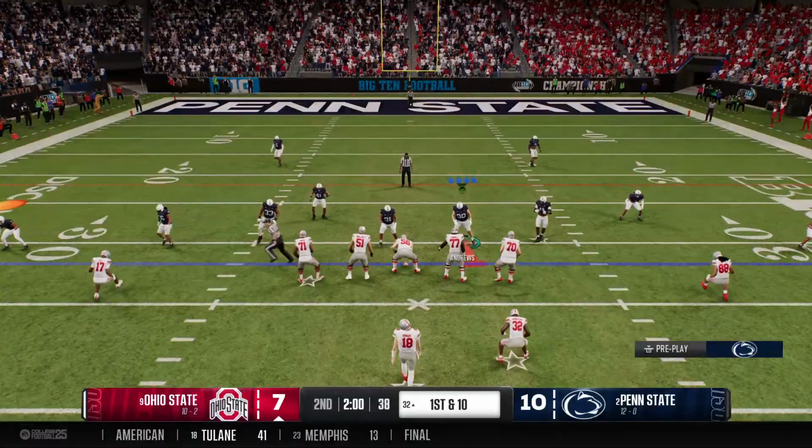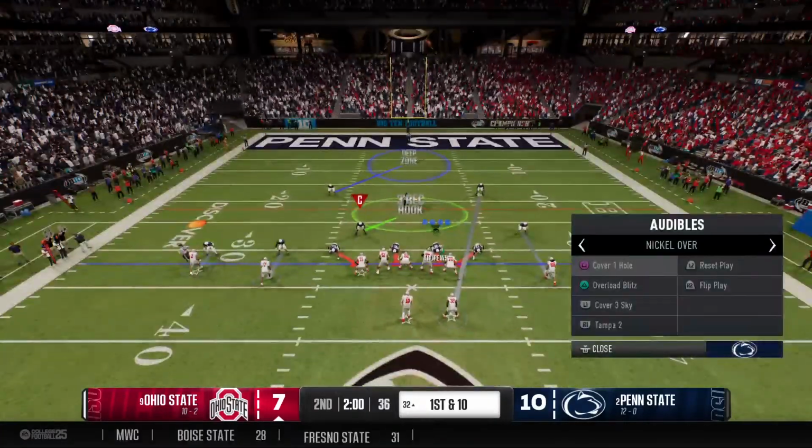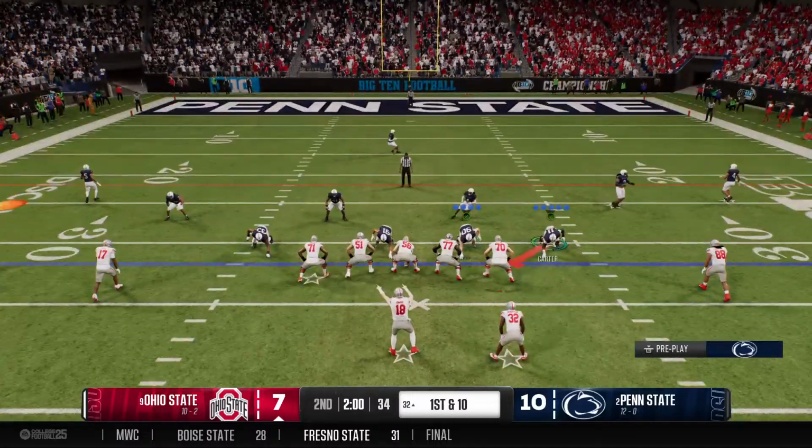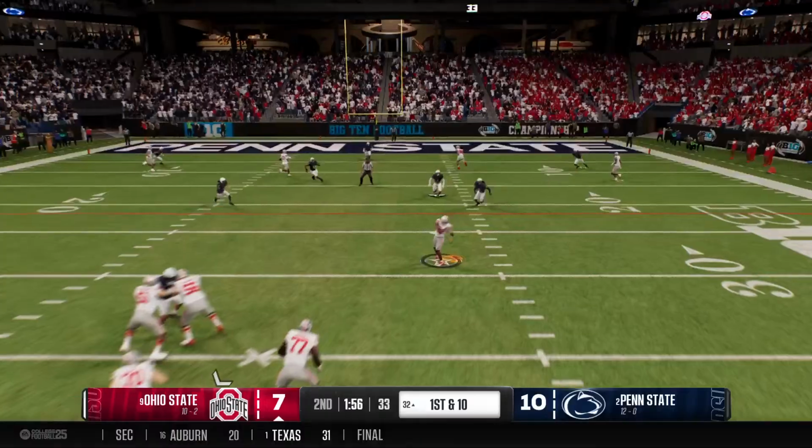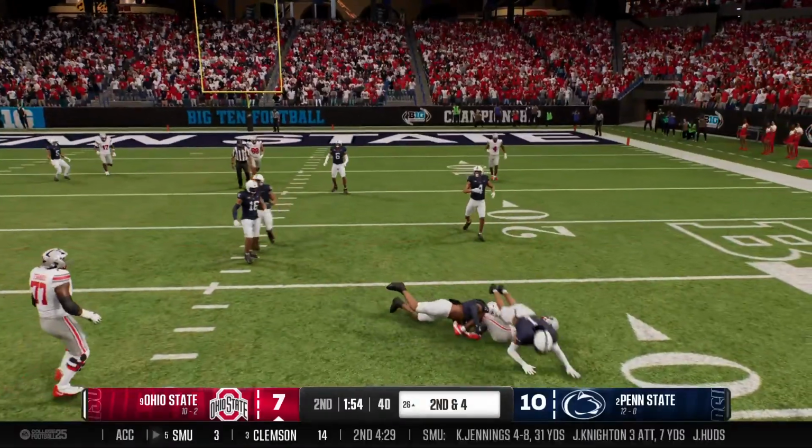Buckeyes starting a new series here on 1st and 10. I don't like this. 5 people now. Drops back from the shotgun, looking for an open man. Grab down the middle. It's Henderson.